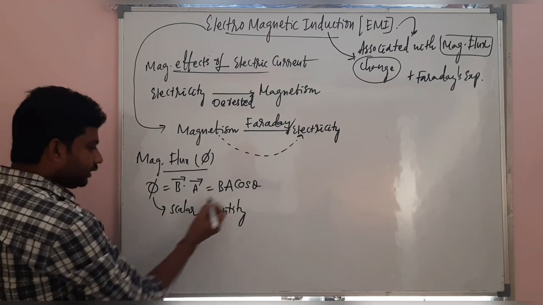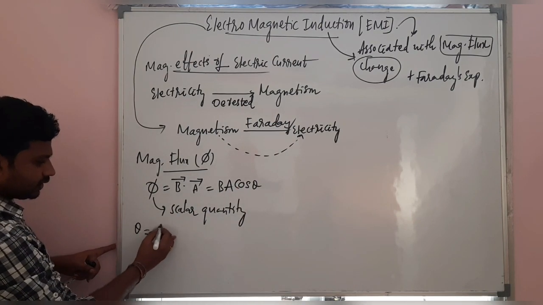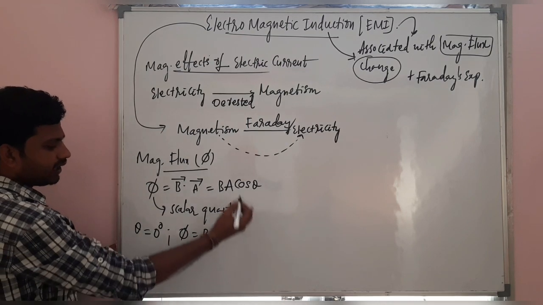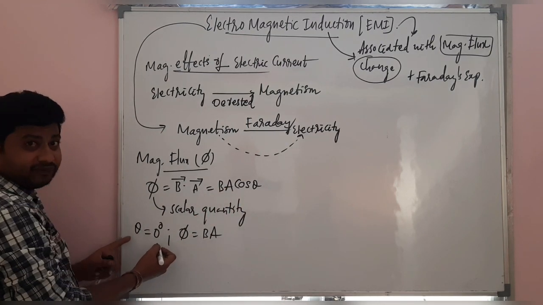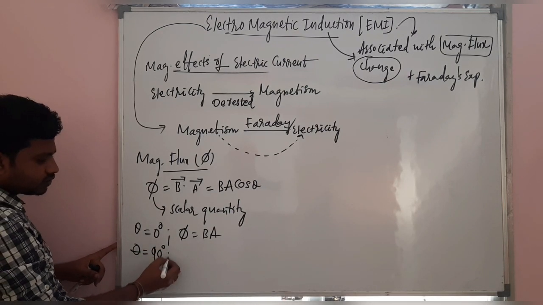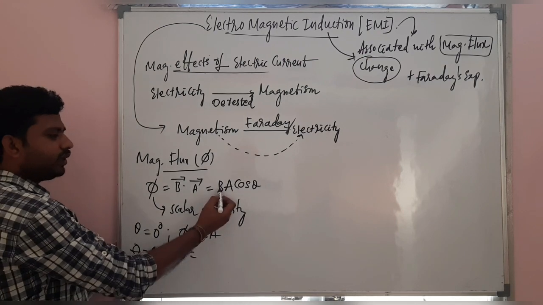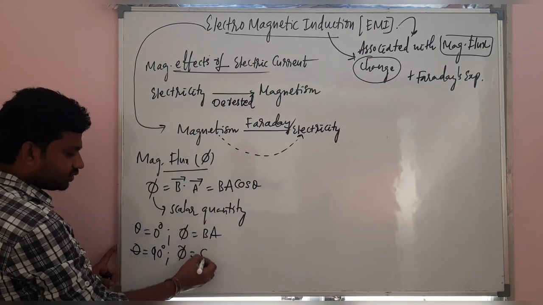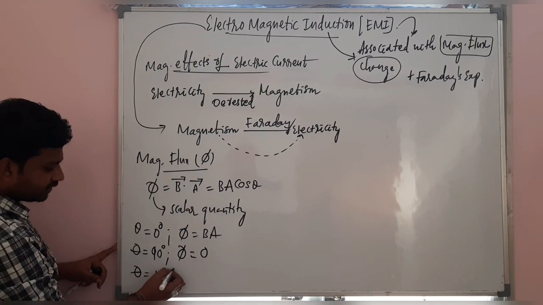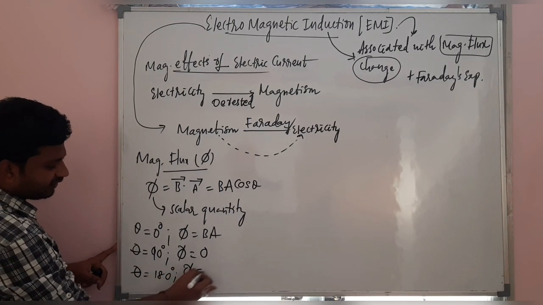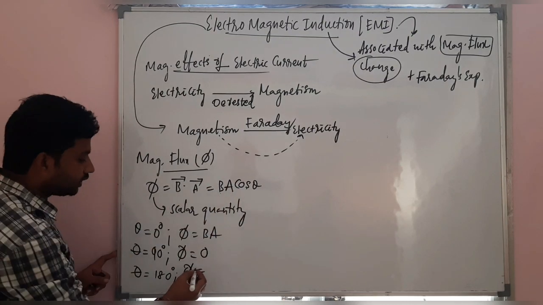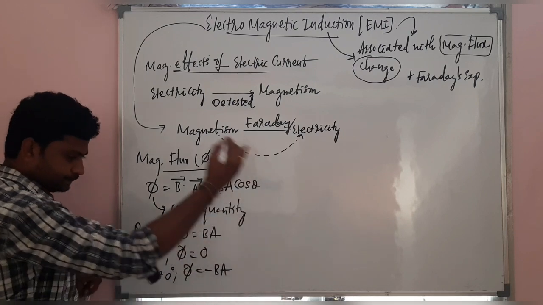Imagine the theta value is 0 degrees. You can say the magnetic flux is B into A, since cos 0 is 1. There is a maximum flux here. If theta value is 90 degrees, phi is equal to B into A into cos 90, which is 0, so zero flux. If theta value is 180 degrees, the magnetic flux is B into A into cos 180, which is minus 1, so it is minus BA.